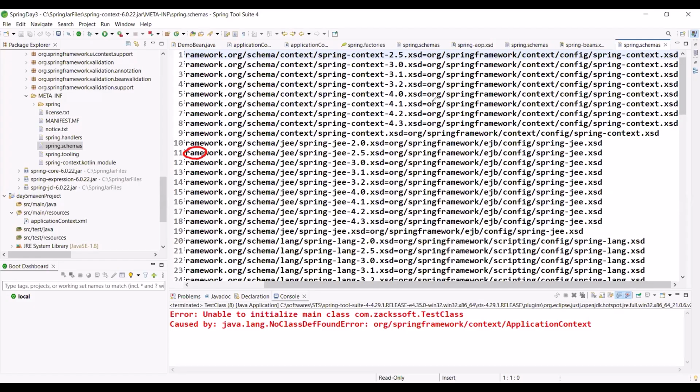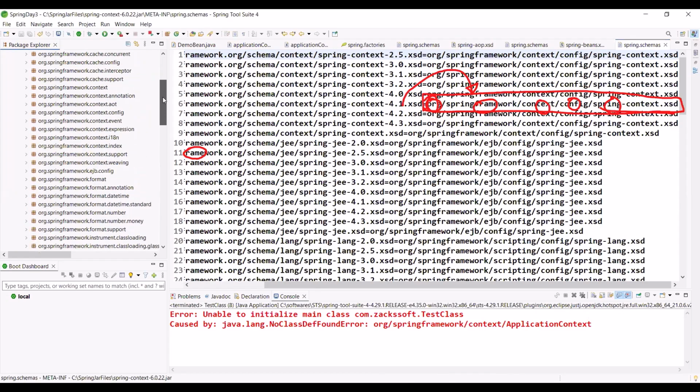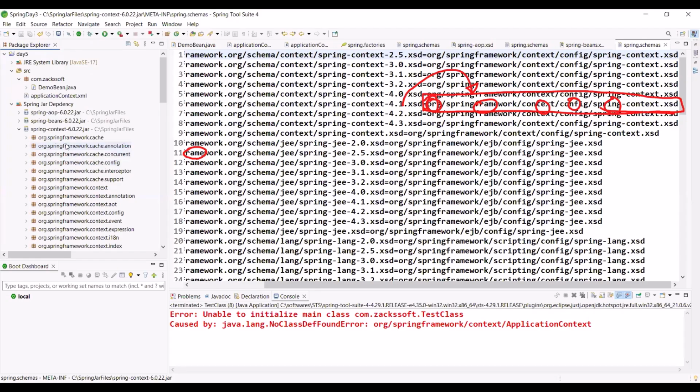Can you please tell me, like org.springframework, then context, then config, then spring-context.xsd? Can you please check? Even if you can't understand this much internal detail, there is no issue. Right now your Spring parser or Spring runtime goes to org. Consider I am the Spring runtime. It goes to org, then springframework. This is the Spring framework.